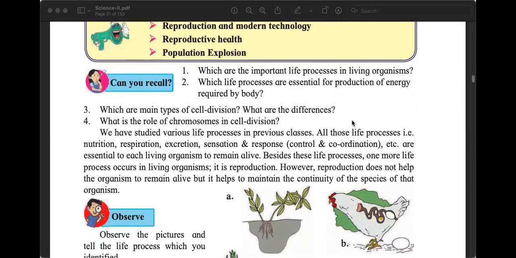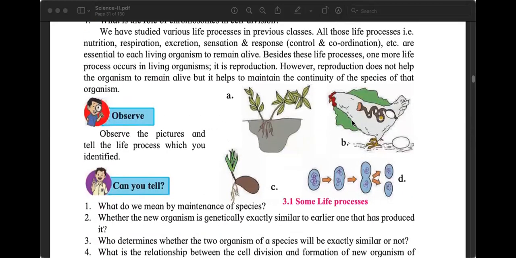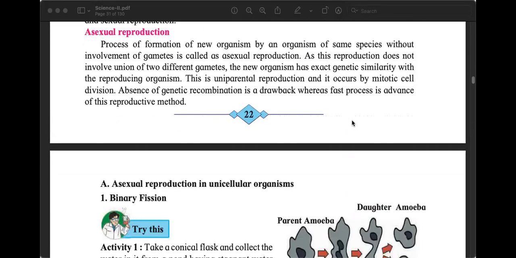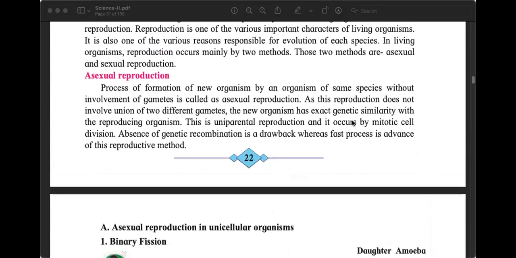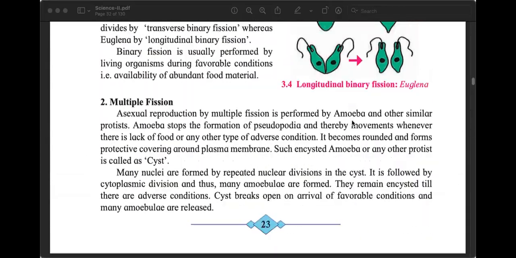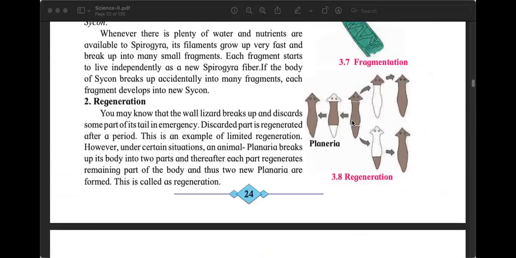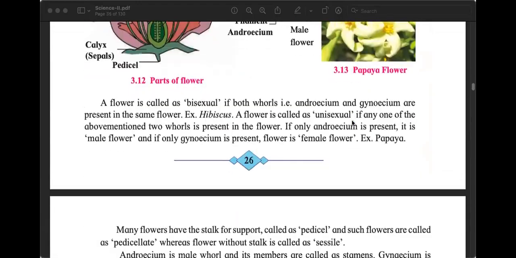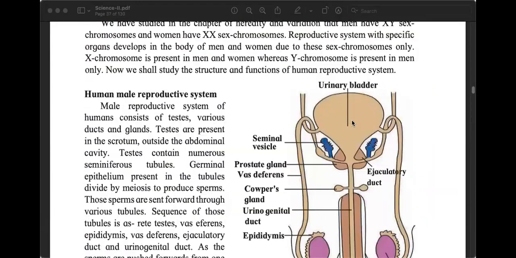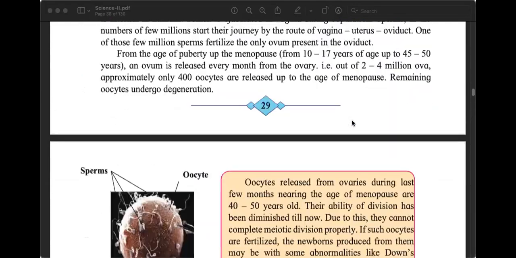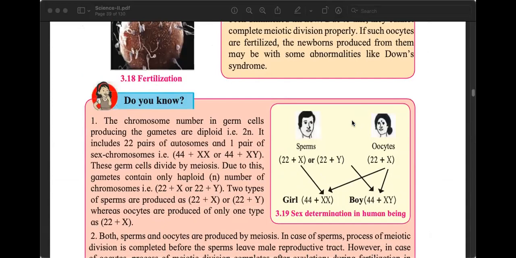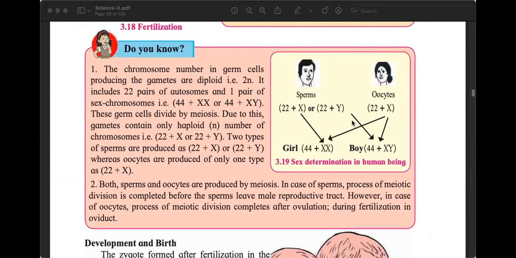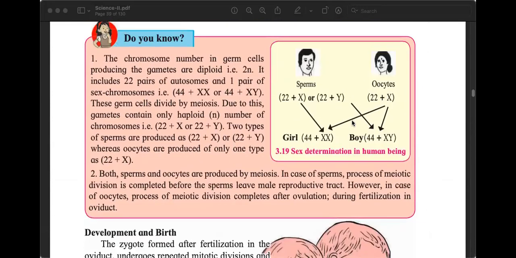In reproduction, we will understand reproduction in various kinds of organisms, mainly asexual reproduction and sexual reproduction. When we study asexual reproduction, we will study many different methods. And when we study sexual reproduction, we will also study sexual reproduction in human beings. Right? And this chapter will finish with some very interesting information about twins. Do we have twins in our class? No. But we will understand what twins are and how they are produced.